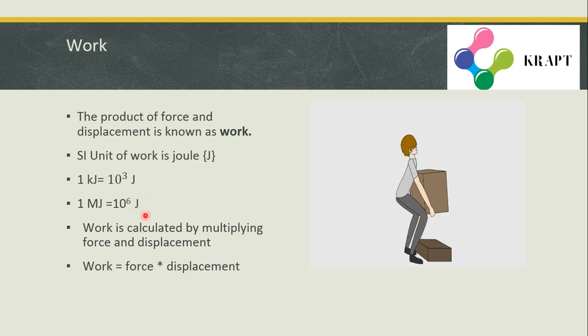Now we will move on to the formula. Work is calculated by multiplying force into displacement. Work is equal to force into displacement. In a problem, if they ask you to find force, then what will you do? As we had seen in the previous session, we divide both sides by displacement. Work by displacement, force into displacement by displacement. Here these both get cancelled, and work by displacement is equal to force.